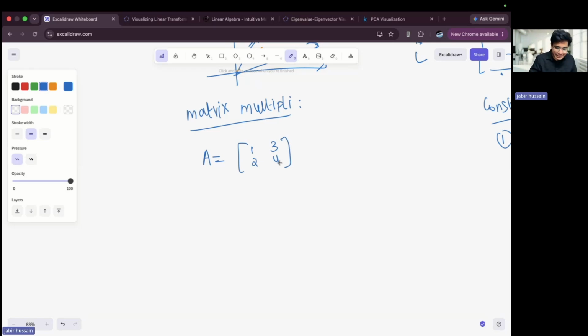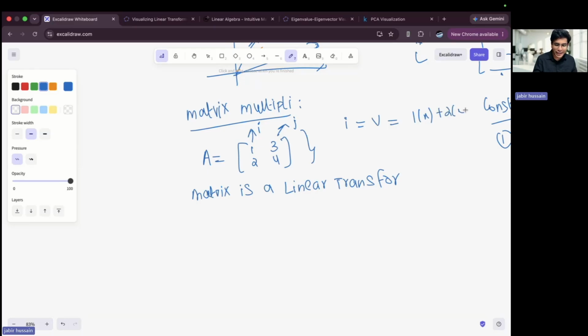No, it is not. A matrix is, let me write it, a linear transformation. This is i cap, this is j cap. It is telling you to bend the space with a vector v, which has one x unit plus two y unit, and the vector j will be some vector w, which has three x unit and two y unit. This is the definition.